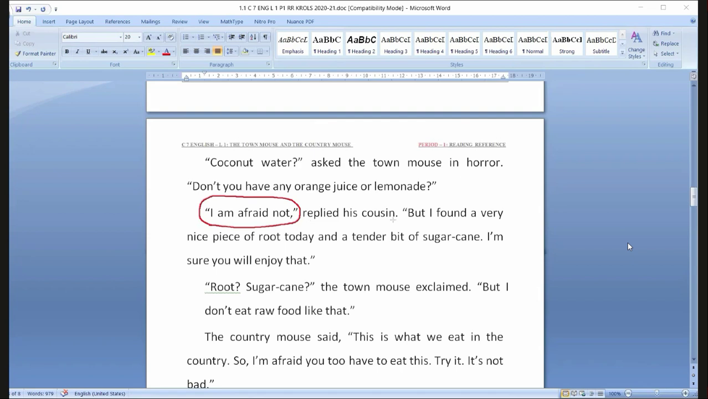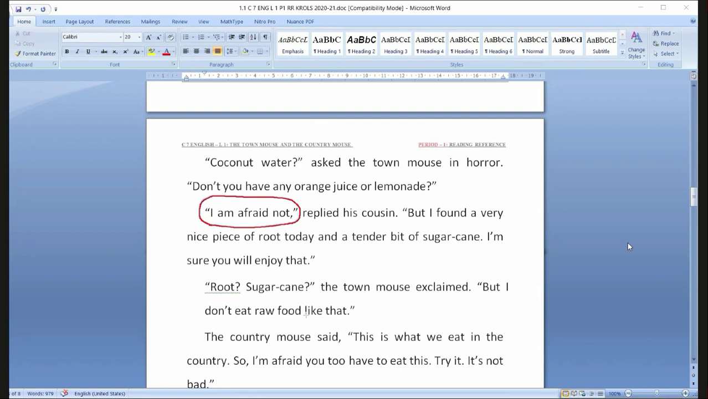His cousin replied, but I found a very nice piece of fruit today and a tender bit of sugar cane. I'm sure you will enjoy it. But I found a very nice piece of fruit. Usually, mouse eats everything. But the title is coined after the place where they reside. Town mouse, country mouse.